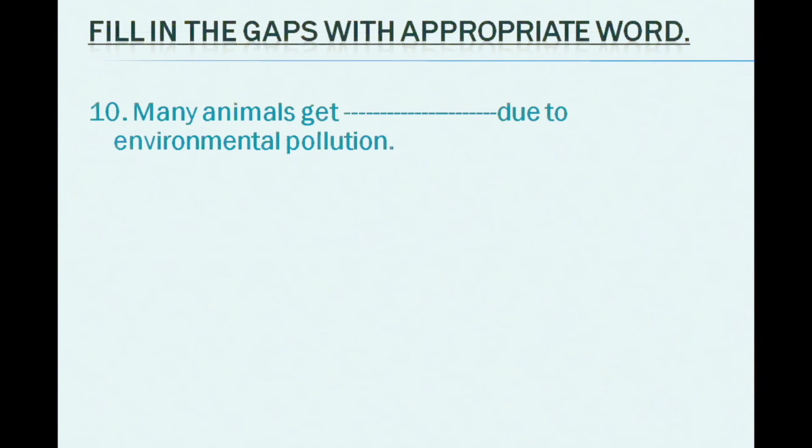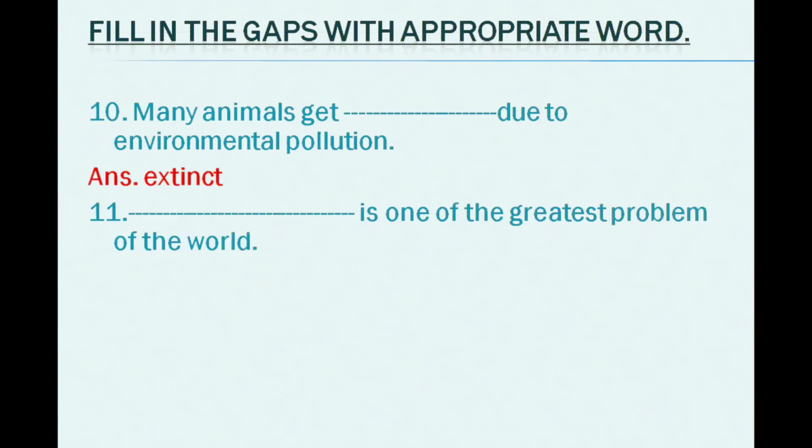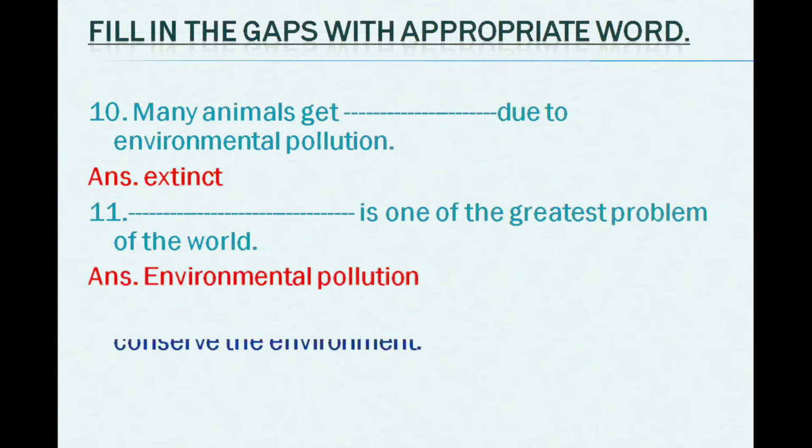So many animals get dashed due to environmental pollution, that is extinct. You know, if the environment is polluted, or if any type of problem is created in the environment, at that time plants and animals can be destroyed. So dash is one of the greatest problems in the world. So what is environmental pollution? You know, nowadays our world has become too fast, and if we want to save our environment, we have to save so many things. So nowadays environmental pollution is a very big issue.